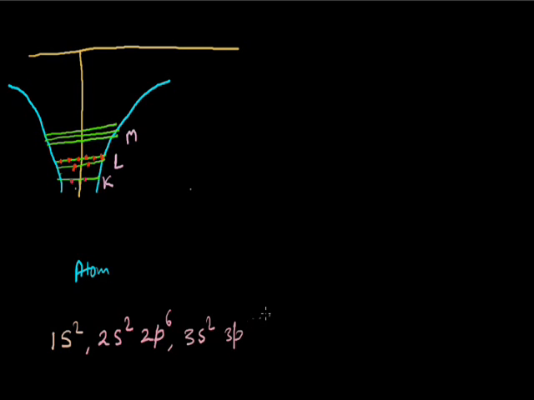So in a nutshell, this is the K series, next is L, and further we have the M series. In M we have 3s with 2 electrons, and 3p with 6. Depending on the atom, how many electrons will be left in the end.